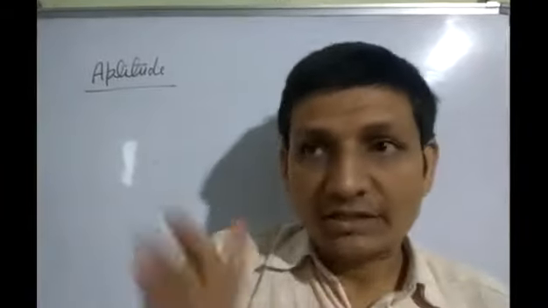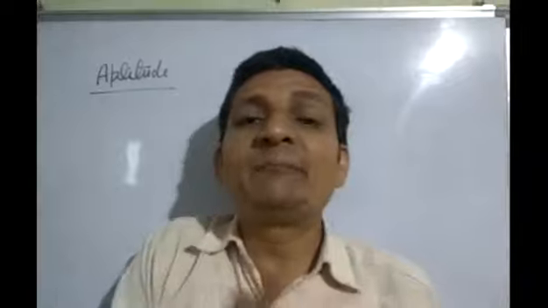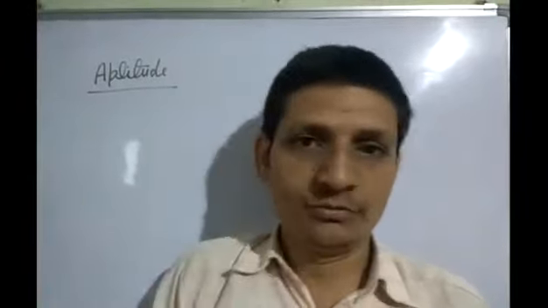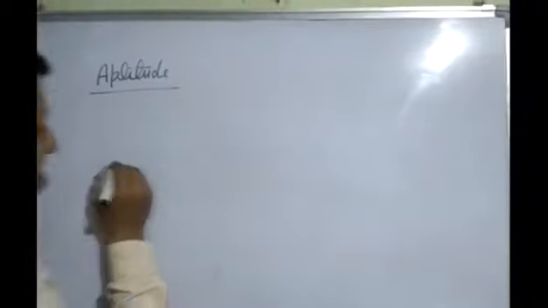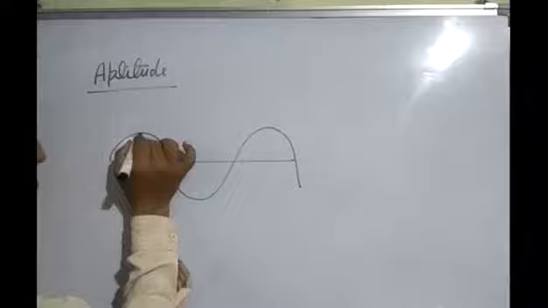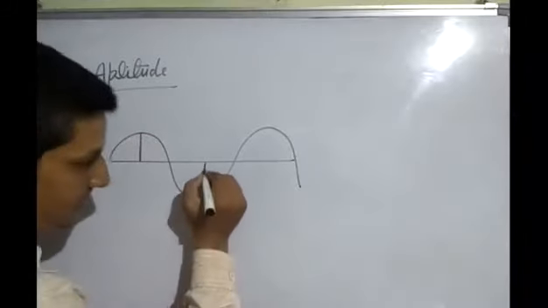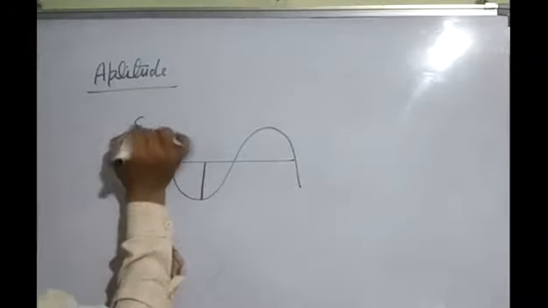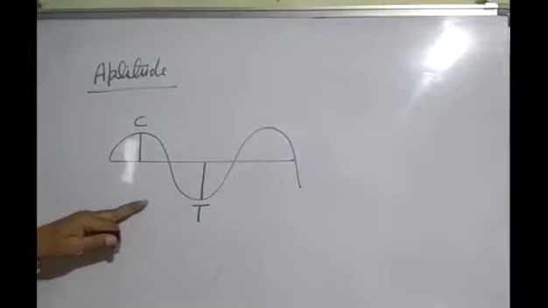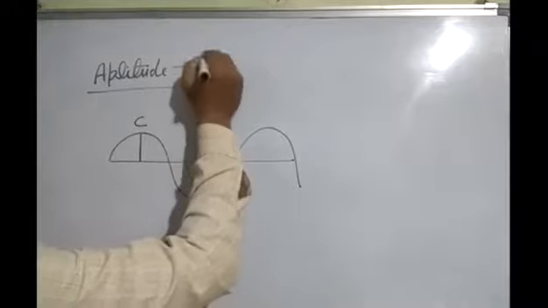Second definition, the maximum displacement of the vibrating particle about their mean position is called amplitude. So look here. This is the wave. You know very well. And this is height. And this is depth. Height of crest or depth of trough is called amplitude.